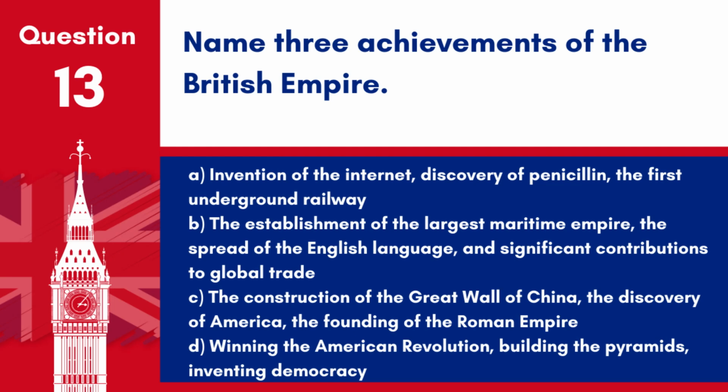Question 13. Name 3 achievements of the British Empire. A. Invention of the Internet, discovery of penicillin, the first underground railway. B. The establishment of the largest maritime empire, the spread of the English language, and significant contributions to global trade. C. The construction of the Great Wall of China, the discovery of America, the founding of the Roman Empire. D. Winning the American Revolution, building the pyramids, inventing democracy.